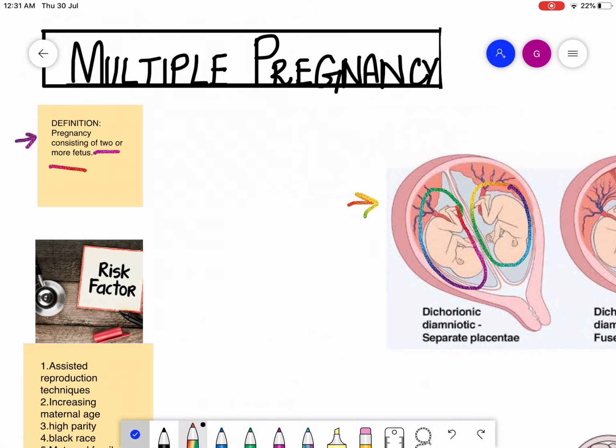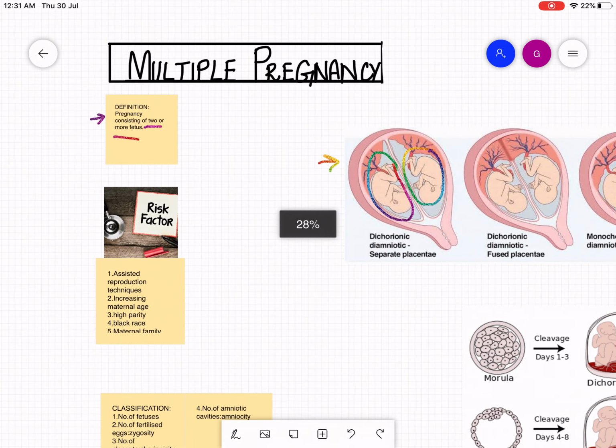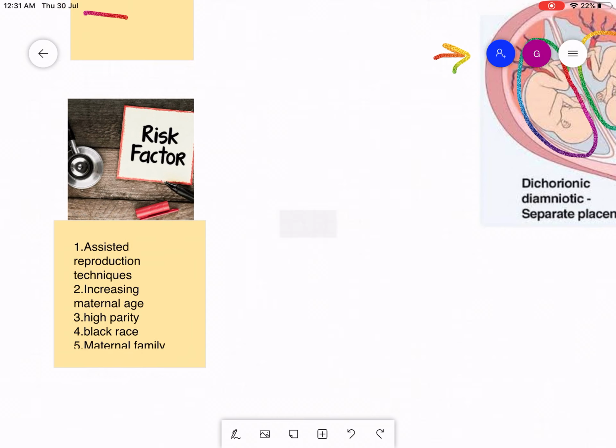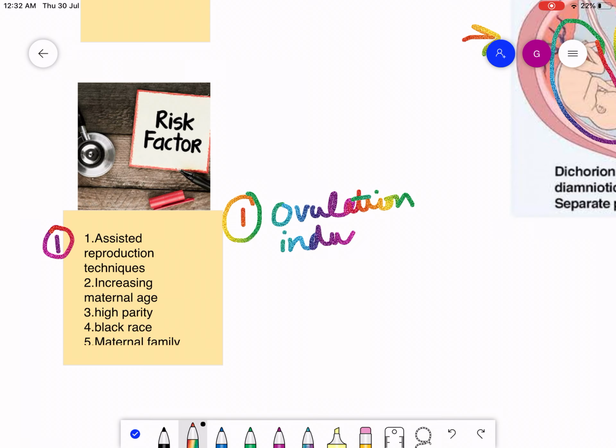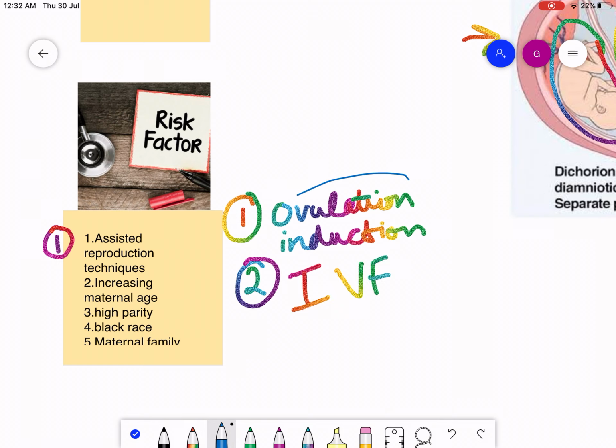Now, what are the risk factors for having multiple pregnancy? Number one risk factor is assisted reproduction techniques. What do we mean by assisted reproduction techniques? Number one technique is ovulation induction, and number two is in vitro fertilization, which is also known as IVF. So, what do we mean by ovulation induction?